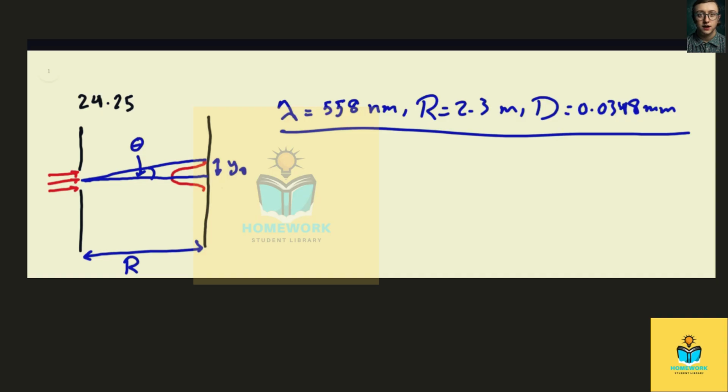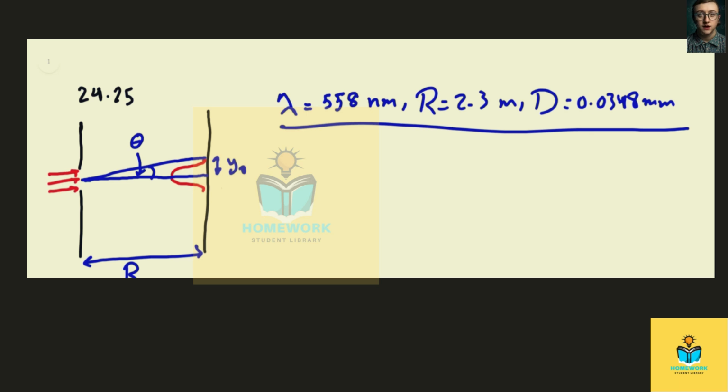Okay, so this is problem 24.25. In this problem, we have a single slit experiment. So we have a monochromatic light going through a single slit, and the wavelength of that monochromatic light is 558 nanometers, and the width of the single slit is 0.0348 millimeters. And we're going to observe a diffraction pattern on a screen that is 2.3 meters away from the slit.